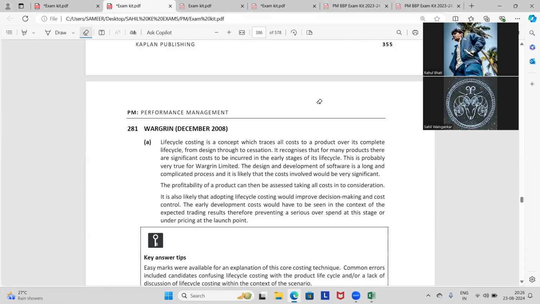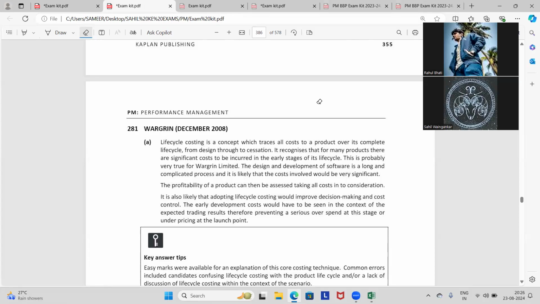This is probably very true for WARGRIN Limited. The design and development of software is a long and complicated process, and it is likely that the cost involved would be very significant. The profitability of a product can then be assessed taking all costs into consideration.